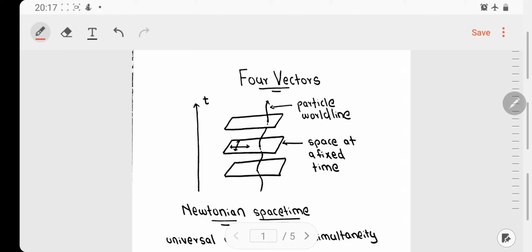This is the series for special theory of relativity, and the topic for today's lecture is 4 vectors. I'm going to divide this topic into a set of 2 lectures, and today's lecture, that is the first lecture, will be about the introductory concepts that will be required to understand 4 vectors. Okay, so let's start.